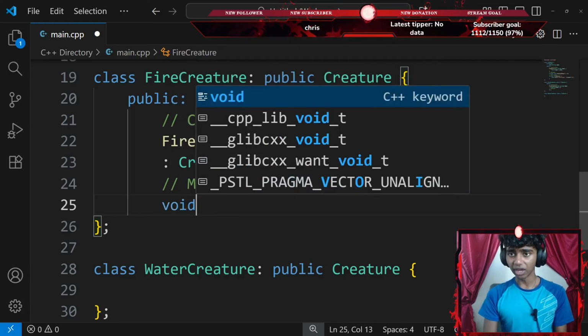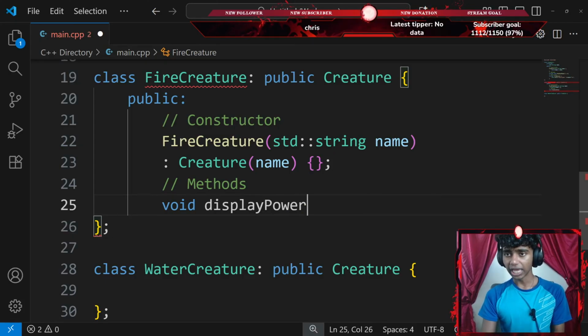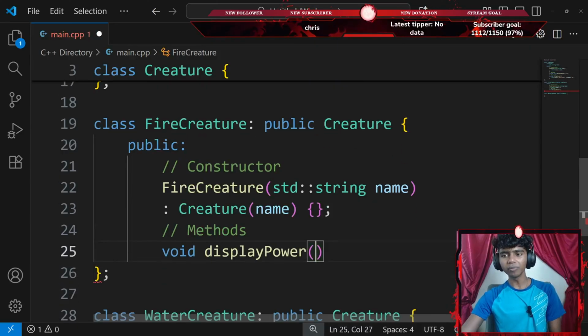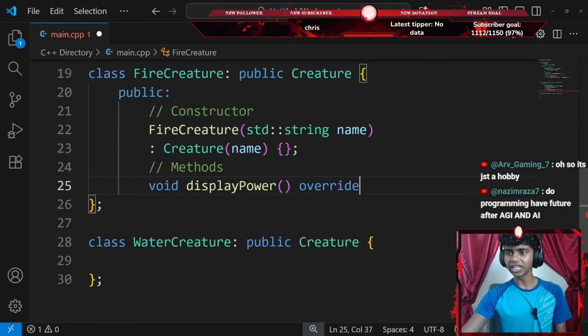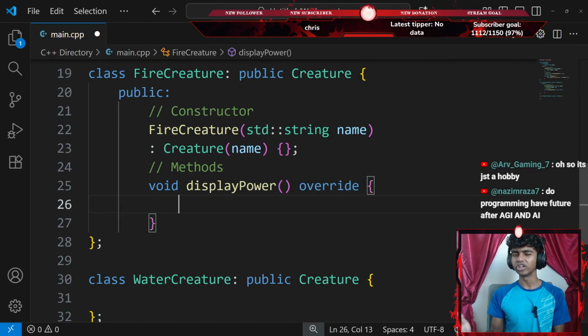Okay, I'm going to create a void method called something like display power. Since my method is exactly the same as the method from the class that I'm inheriting from, display power, I am going to be using the override keyword to override the content inside of it, so the compiler isn't confused about which method to call.